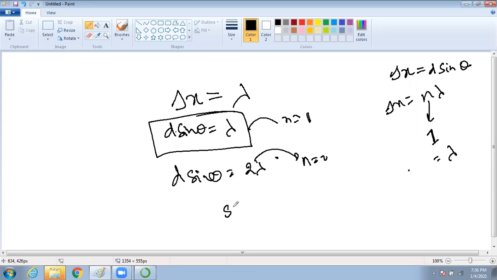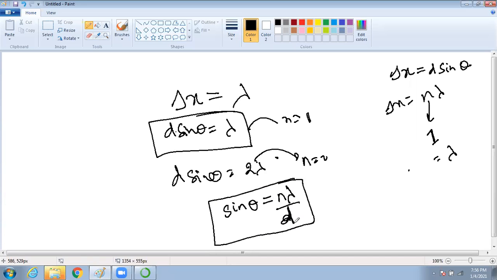So can I write this as sine theta equals n lambda by d? Correct? Yes or no? Yes, sir.